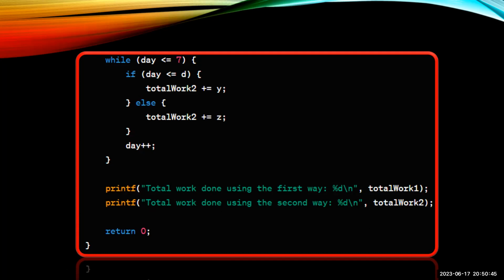We have different types of format specifiers in C, one of which is %d, which gives the value in integer type. Similarly, we have %f, which is used for float values, %c for character, and %s for string.